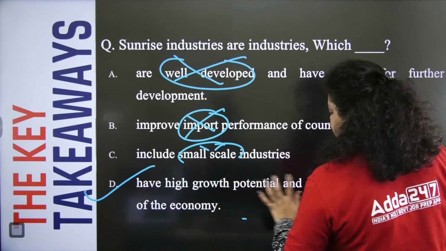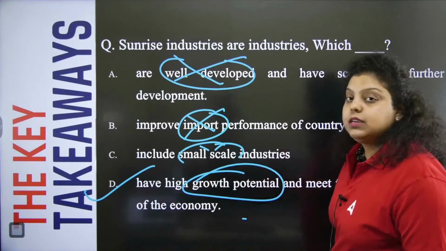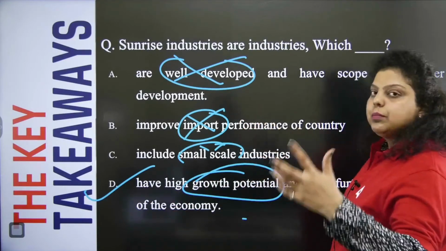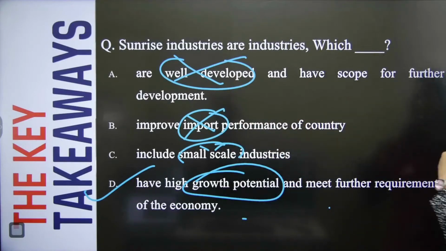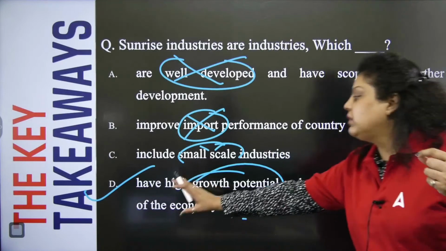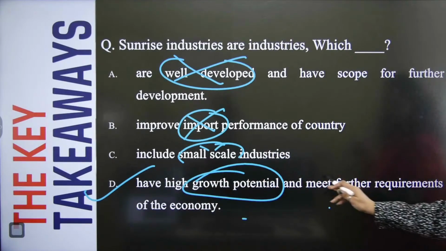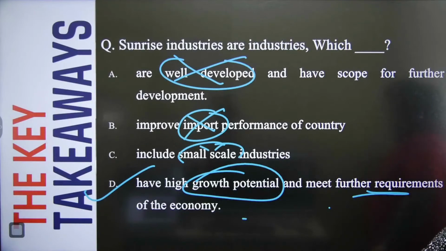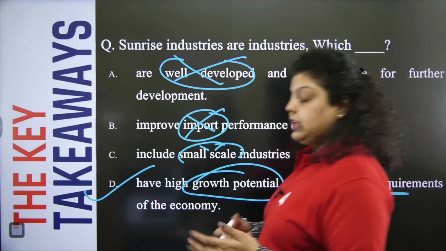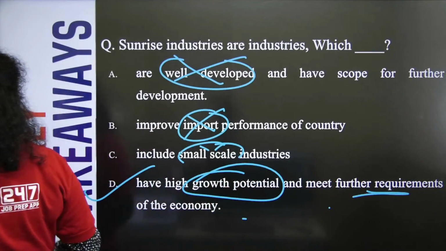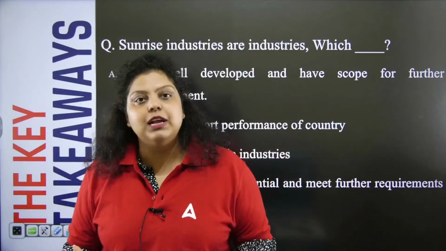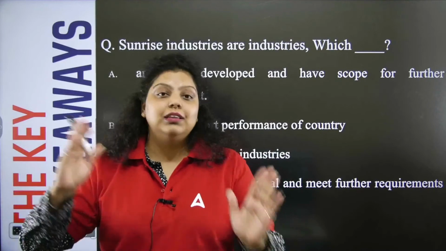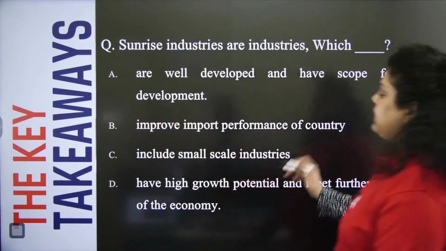They are not developed till now. They are not high growth companies right now. They are not well developed companies. They are not improving the imports. They are not necessarily small scale industries, but they have high growth potential in future, and they meet further requirement of the economy, like the electric vehicle sector. The electric vehicle industries are part of your sunrise industries. Renewable energy is also part of your sunrise sector, because they are not at the boom right now, not at the peak of their business. But yes, in future, they have a potential to grow. So that will be the right answer, option D.